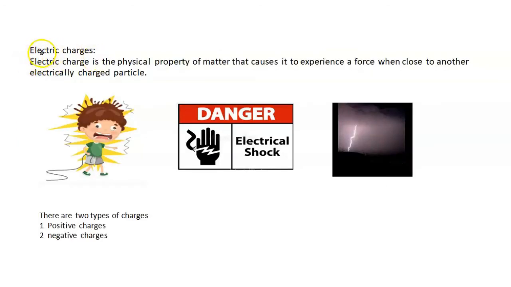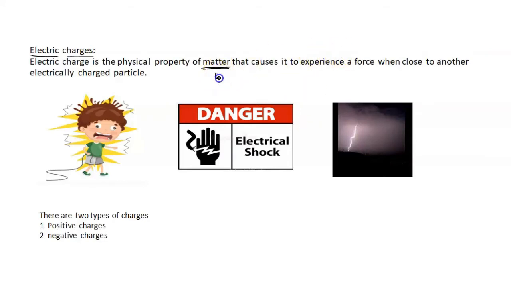So what is this electric charge actually? What is the definition of electric charge? Electric charge is a physical property of matter. So what do you mean by matter? Anything which occupies space is nothing but matter. So electric charge is a physical property of matter that causes it to experience a force when close to another electrically charged particle. So matter is made up of molecules.